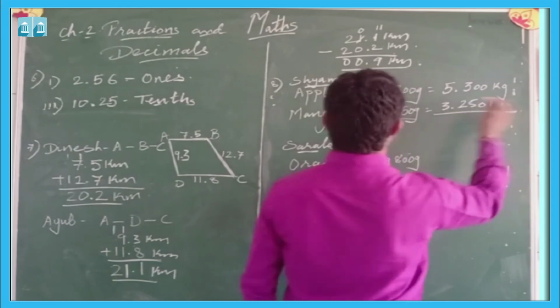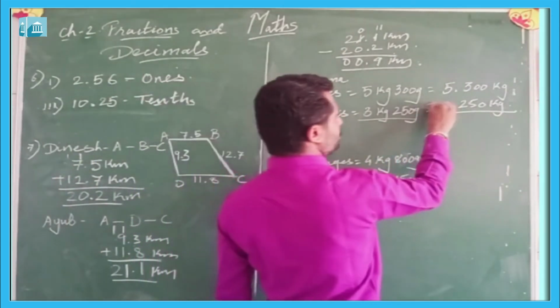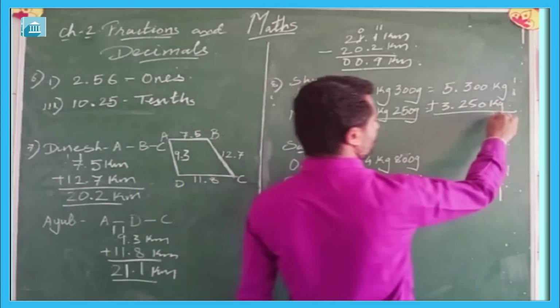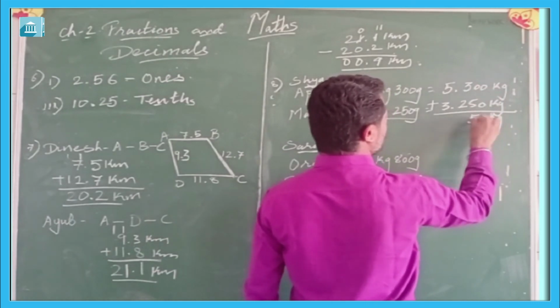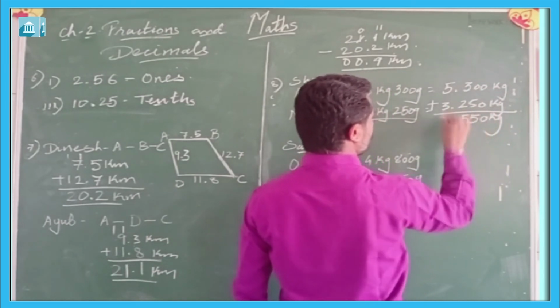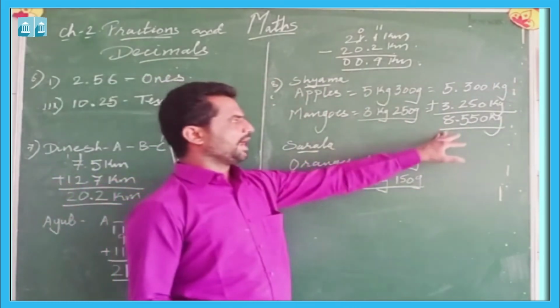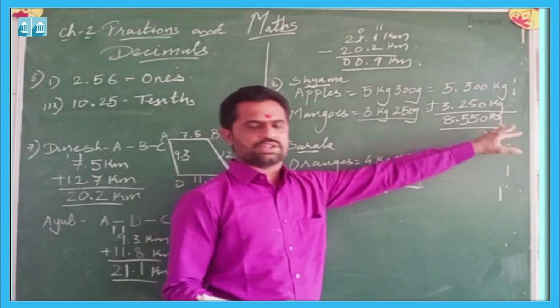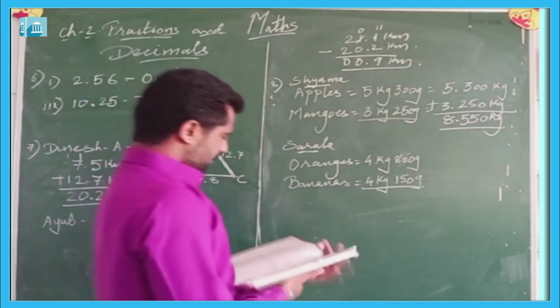Now if we want to find out how much total fruit brought by Shyama, then we need to add it. So that will be 0, 5, 5 plus 3, 8. So Shyama brought 8.550 kg of fruit.